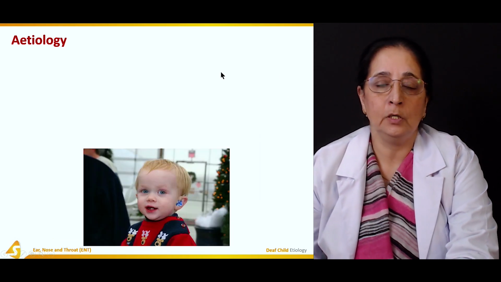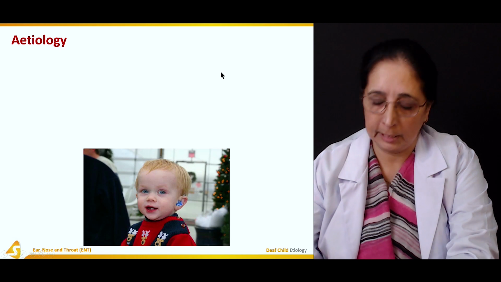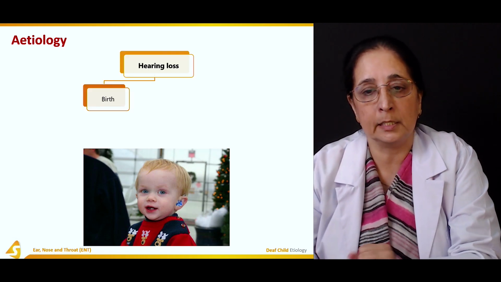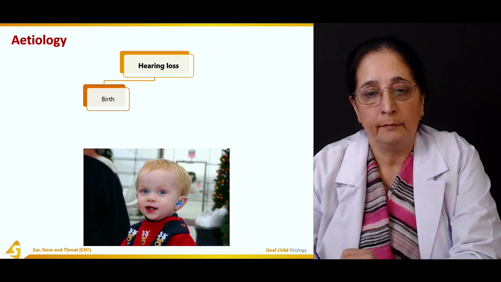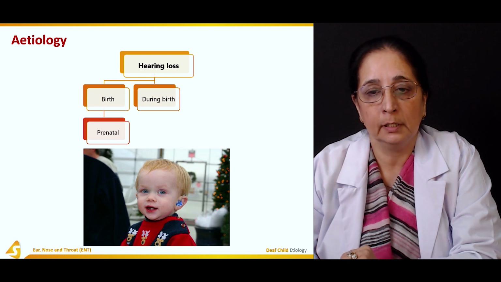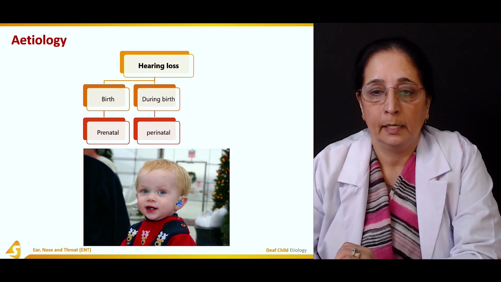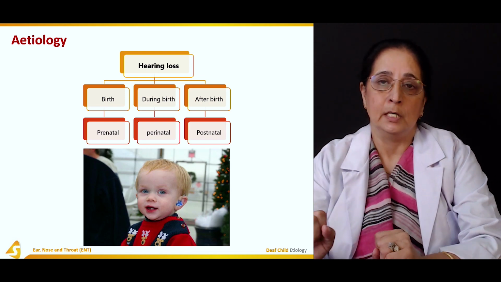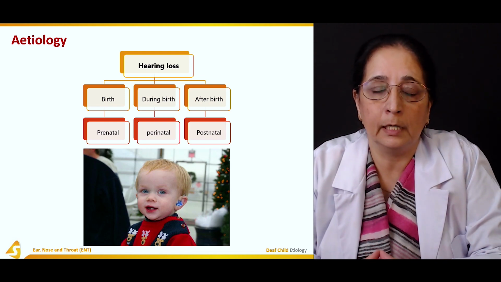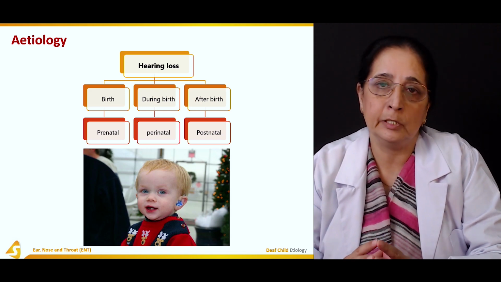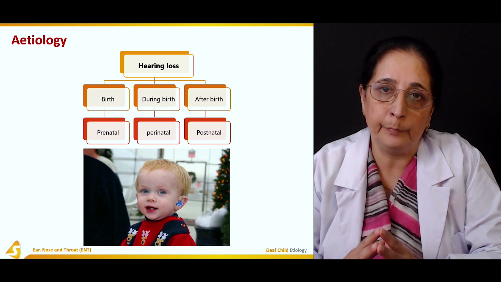The etiology or causes of deafness in children: we have causes associated with birth, prenatal, then during birth, perinatal, and then after birth we have postnatal causes. So the causes of deafness in children or newborns are mainly associated with three time periods.